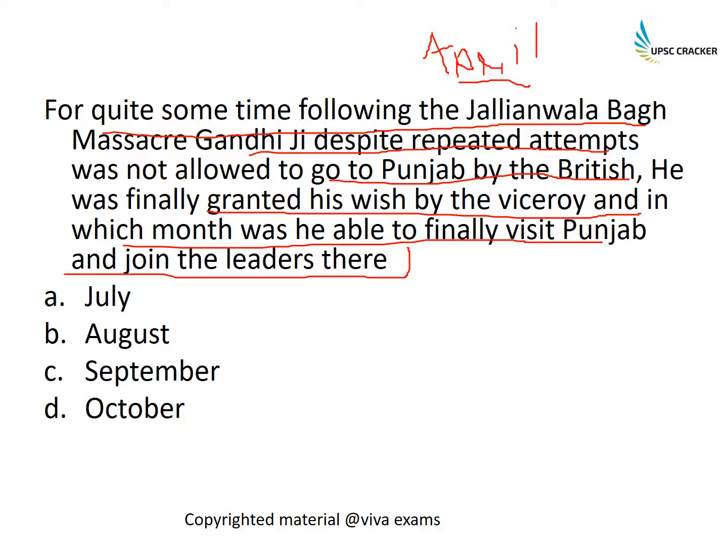So basically, we are being asked in which month Gandhiji finally went to Punjab, because he wasn't allowed by the British government to go before that, and the month was October, so he had to wait for almost 8 to 9 months before he could go to Punjab and see firsthand what had happened over there.